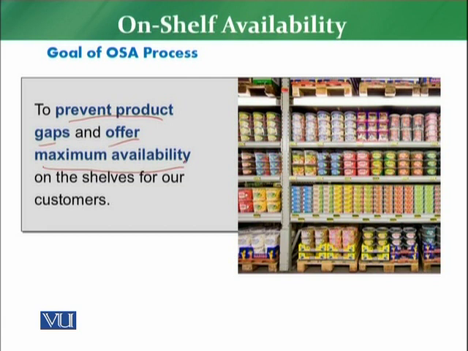So two main things. First of all, you need to avoid the shelf gap, the product availability gap, and second, you need to ensure that maximum availability of the products is there on the shelf, so that the customer has this thing in mind that whenever I go to the store to buy the products on my list, for sure I will be able to find this product on the shelf.